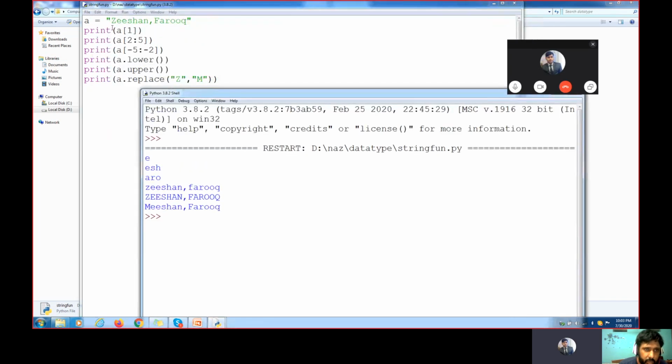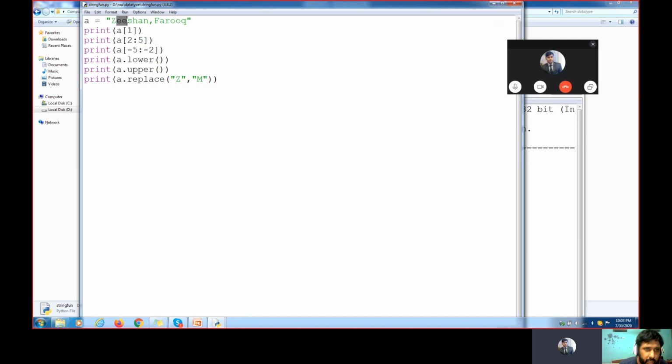Yes, I understood. Value always starts from 0. Then 1 is E. 2 means starting the value from 2. 2, 3, 4, and the fifth value will not get printed.